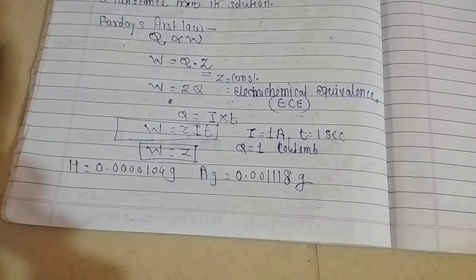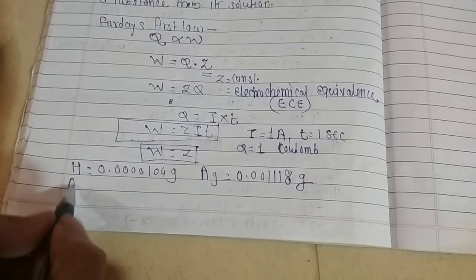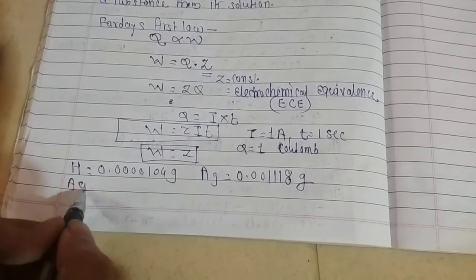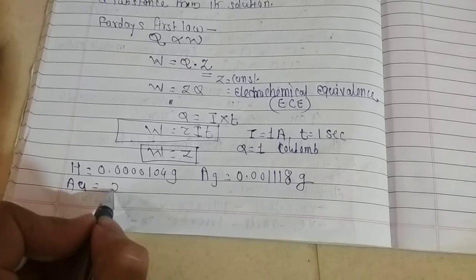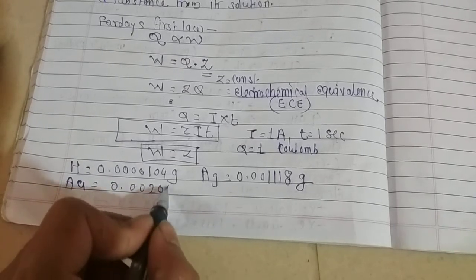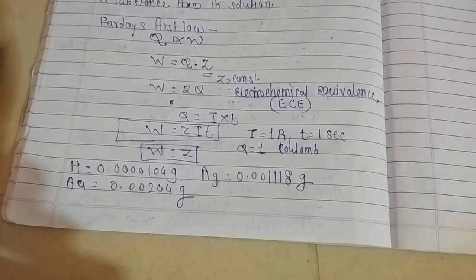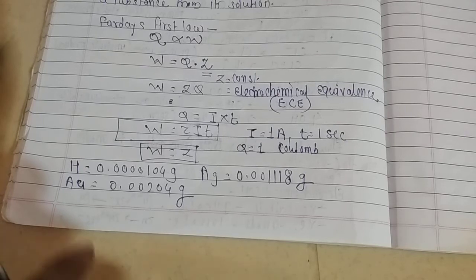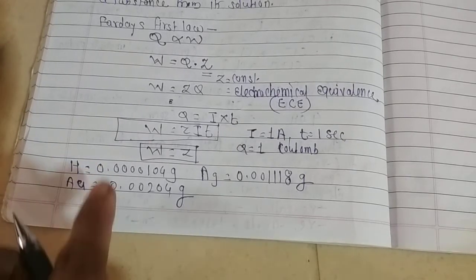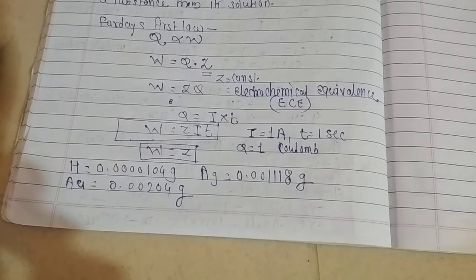Like this, zinc, copper, gold. Look here, gold, Au, 0.00204 gram. Okay, so this is a constant from metal to metal.